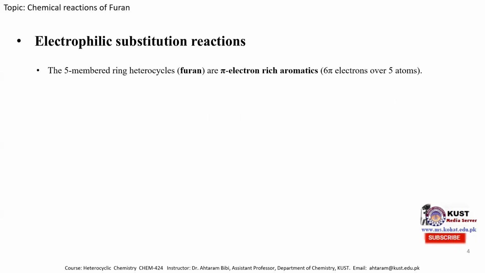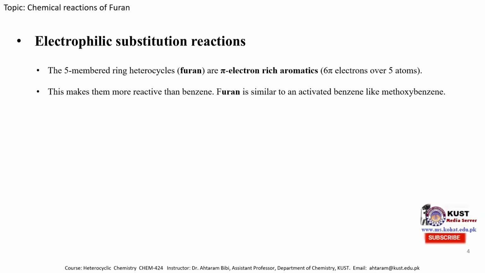The five-membered ring furan is an electron rich aromatic because 6 pi electrons are delocalized over 5 atoms, while in benzene the 6 pi electrons are delocalized over 6 atoms. So if we compare the furan molecule with the benzene molecule, furan is electron rich and can undergo electrophilic substitution reactions easily as compared to benzene, because the 6 pi electron delocalization over 5 atoms makes it more reactive than benzene. And furan is similar to an activated benzene like methoxybenzene.